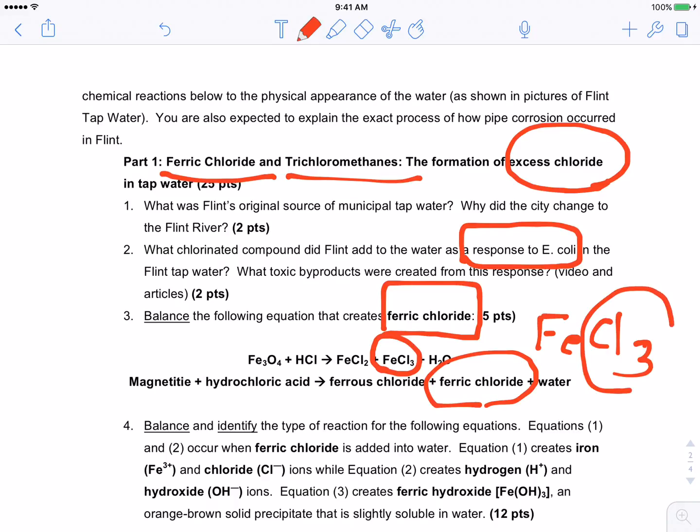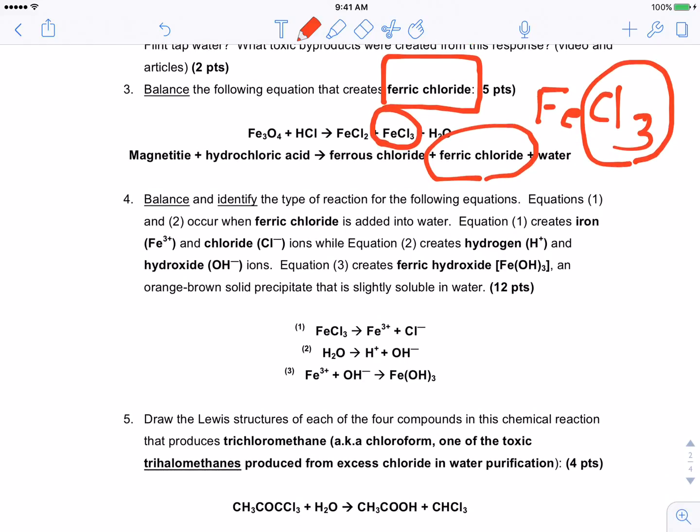Think about how many chlorines are in ferric chloride. That's going to be a recurring theme throughout the rest of our reactions. So remember that there's 3 chlorines in this ferric chloride for now. Well, then we come down to this series of reactions. So they add the ferric chloride to the water. Well, here's the process of that. When they mix the two together, H2O becomes ionized into that. But the main thing you need to understand is the ferric chloride decomposes to Fe3+ and Cl-.